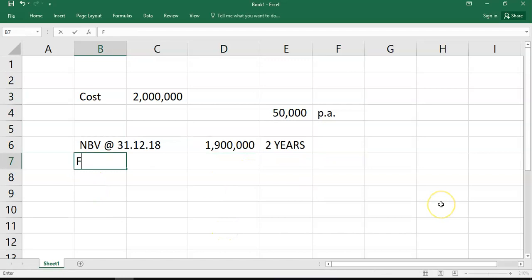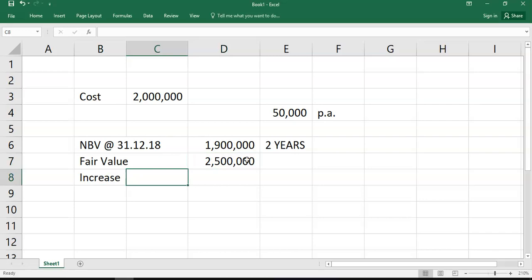And its fair value at that date was 2.5 million. So that's an increase of 600,000. Right, so that is important now that you understand that logic.